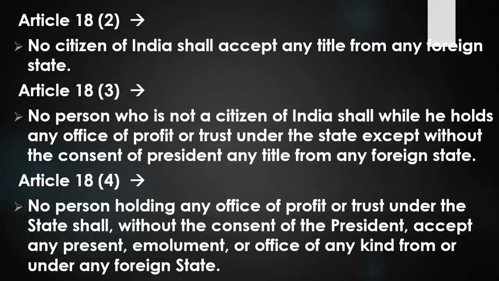For example, he cannot accept any gift from America, he cannot accept any gift from the government of Britain. And if he has to accept that, then first of all he has to take the consent of the President, and only after taking the consent of the President can he accept the gift or any office or any emolument from the foreign state. So this was Article 18 clause 4.